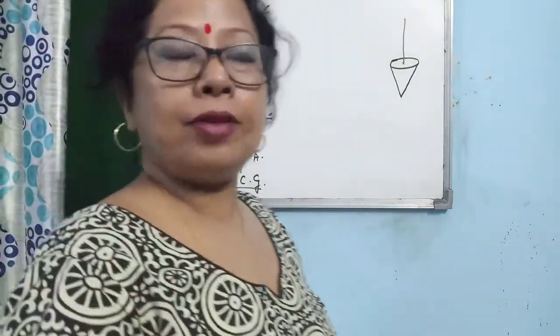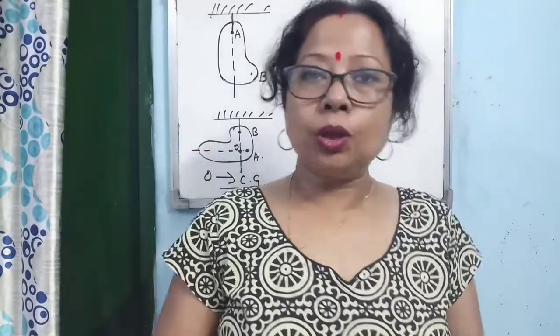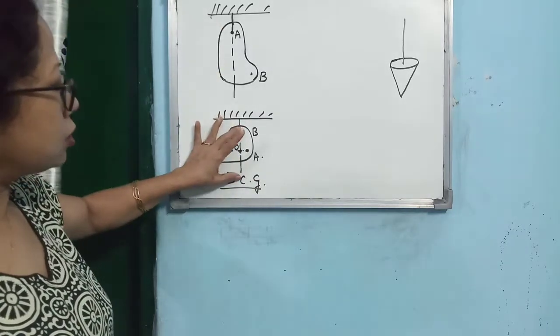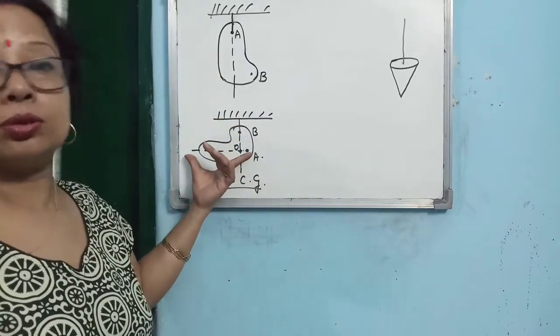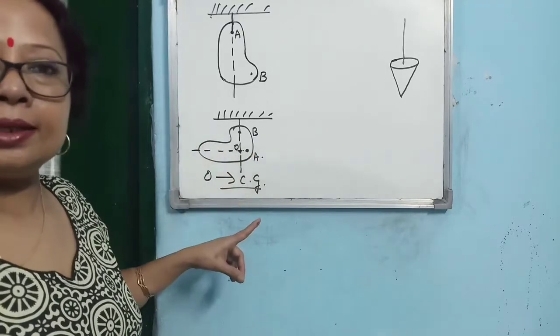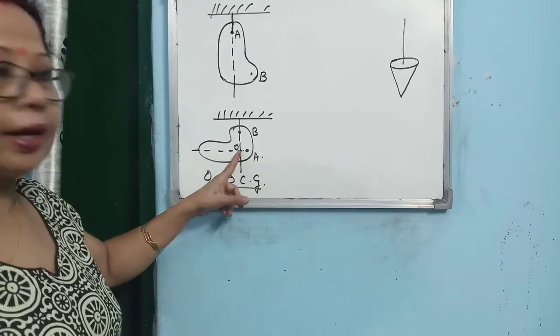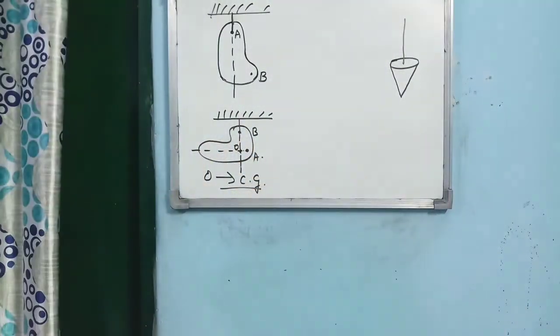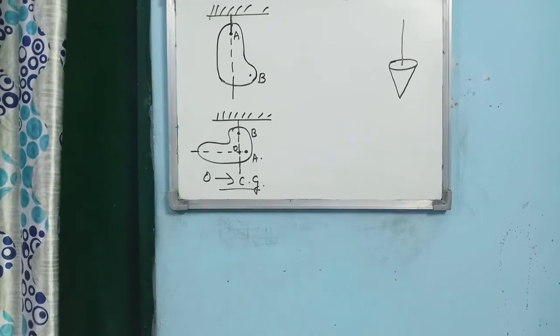Why we are considering this? Because when you suspend one object, the center of gravity always lies at a point on the vertical line drawn from the suspended point. So this is the vertical line from this suspended point. Center of gravity lies on this line also. So where is the center of gravity lying then? At the point of intersection of the two lines drawn. So this is the way one can find out the position of center of gravity of an irregular shaped object.